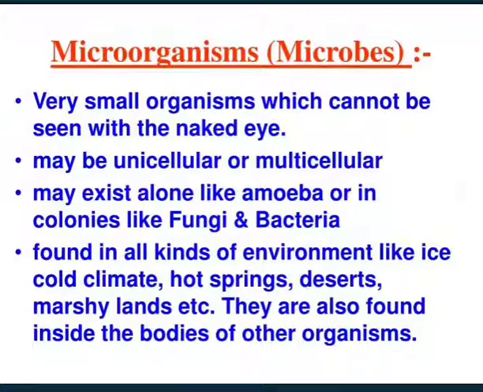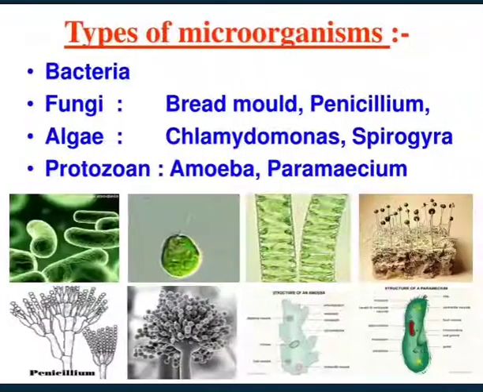They may be unicellular or multicellular, and may exist alone like amoeba or in colonies like fungi and bacteria. They are found in all kinds of environments like ice, cold climates, hot springs, deserts, marshy lands, etc. They are also found inside the bodies of other organisms. So here are some of the characteristics of microbes.